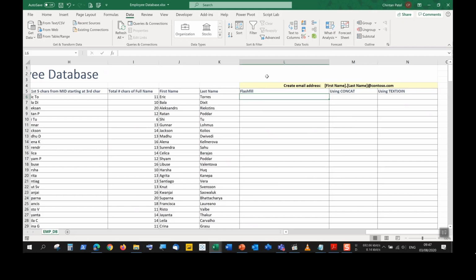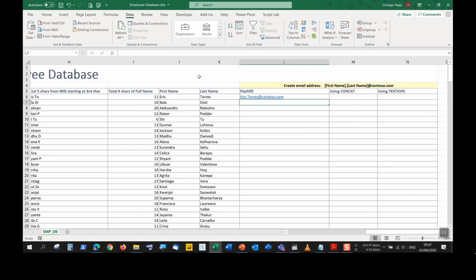So in cell L6, we have to type out Eric in the correct casing, so it's going to be a capital E. I have to put a dot as per my rule displayed here in cell L4. And then the last name, Torres, with a capital T, at contoso.com. And we push enter.